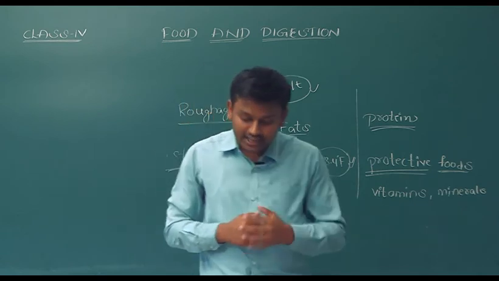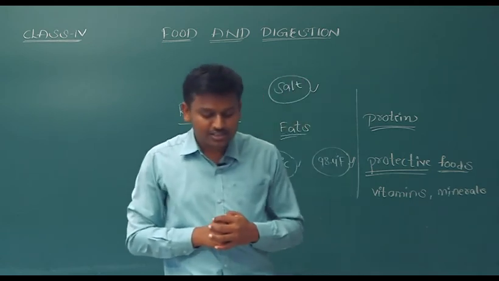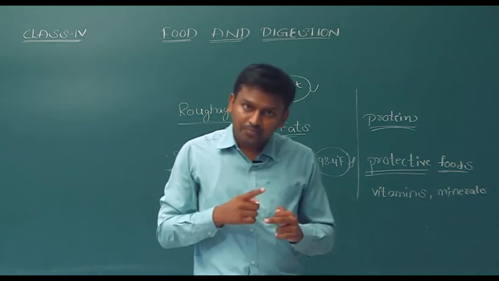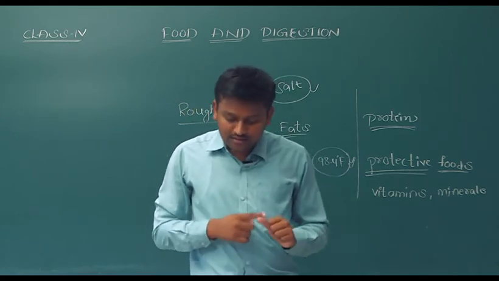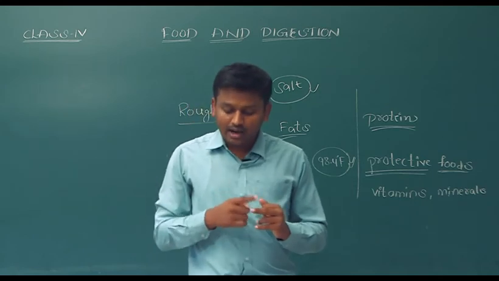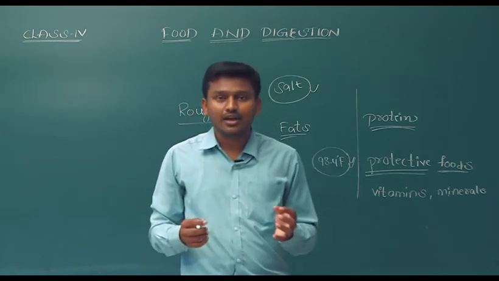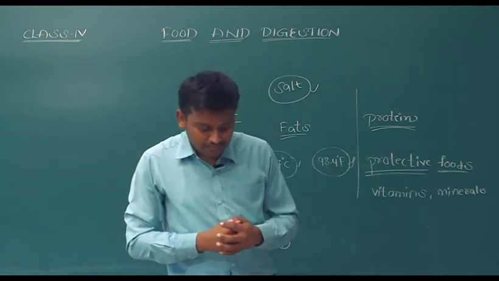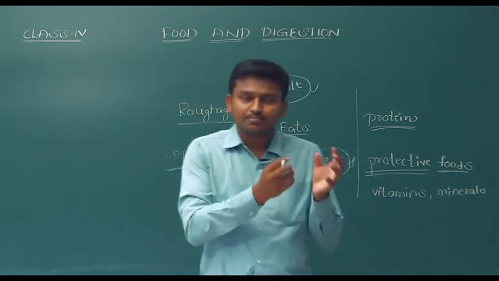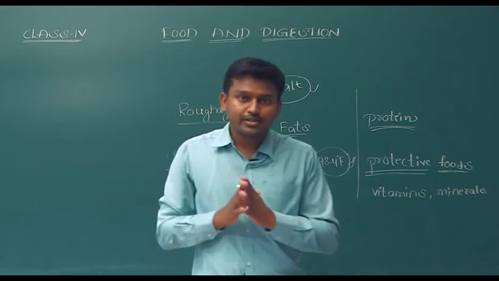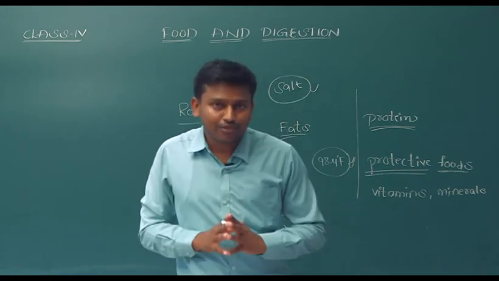For example, drying. In this drying process we can use methi, pudina, coriander, cauliflower, amla and raw mangoes. These can be dried in this process. And next, refrigeration. We can keep curries, vegetables, and fruits in the refrigerator.